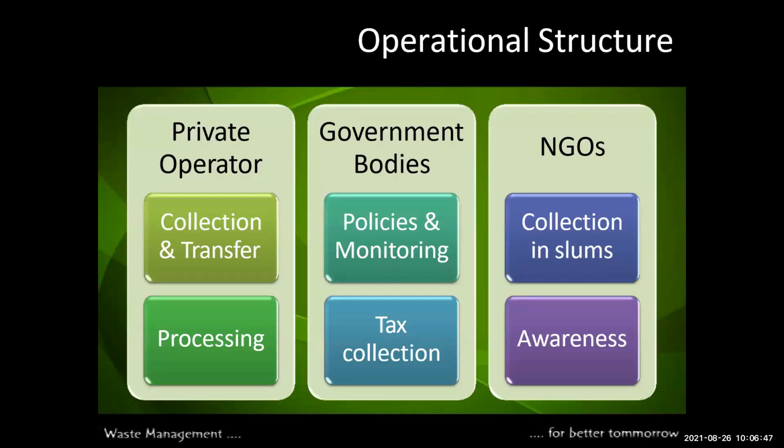Now this is the operational structure. There are three types of operators: private, government, and NGOs. Under the private operator: collection, transfer of the waste, and processing. Government bodies handle policy, monitoring, and tax collection. And NGOs handle collection in slums and awareness programs for the public.